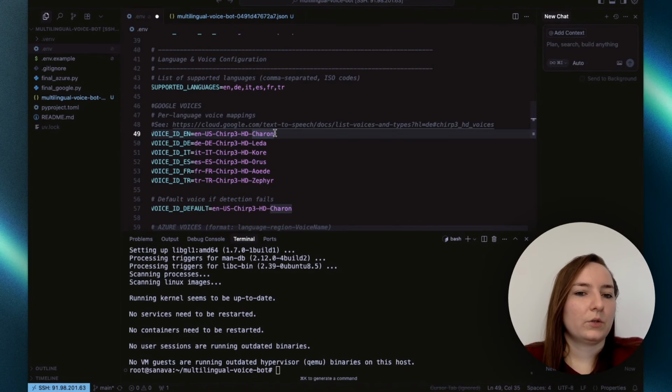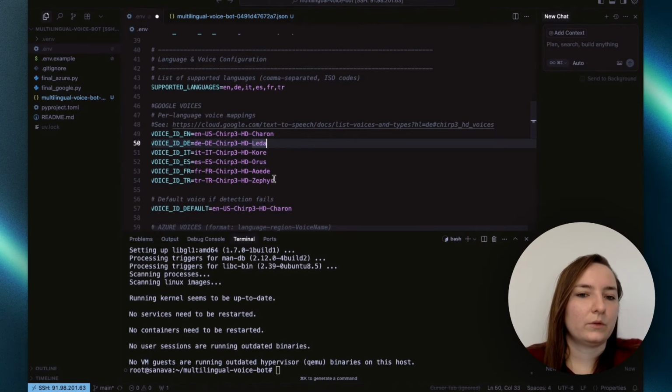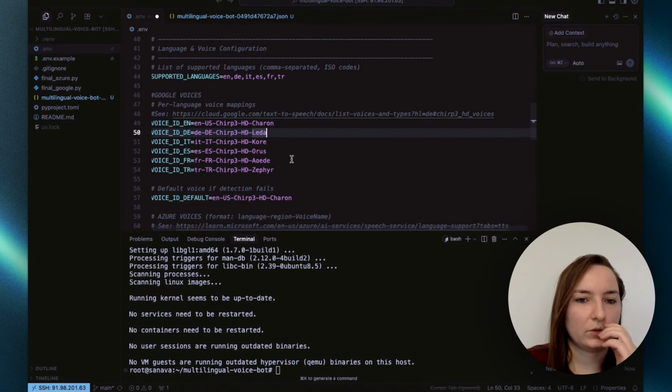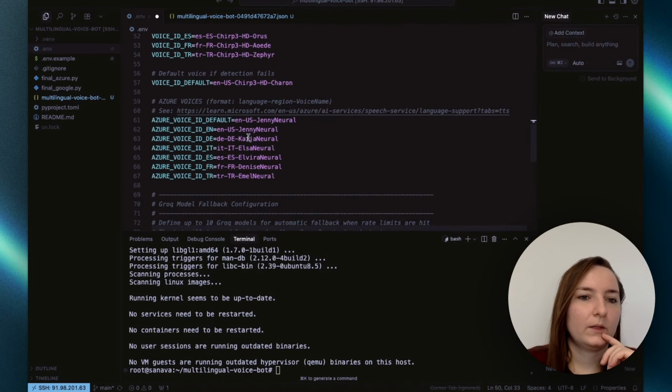As you can see, I chose different persons for each voice, but if you want the same person for different voices, you will just use the same name for all of them. So for example, I can just use Sharon. I can replace this with Sharon, and then the same person will just speak different languages. This is also possible, but I chose different persons for this use case, so you can notice the switch in voices. Yeah, and here you can define your Azure voices. Let's have a look at that.